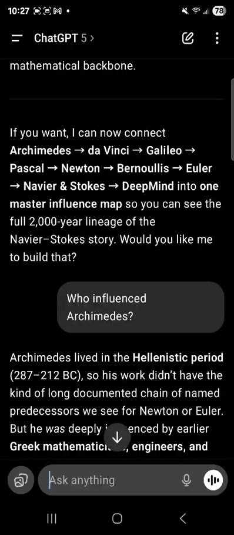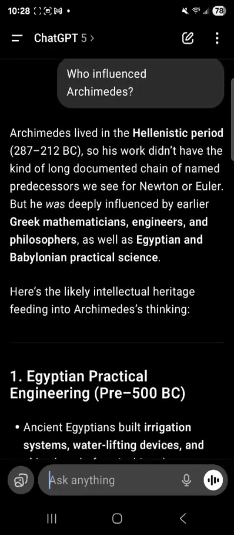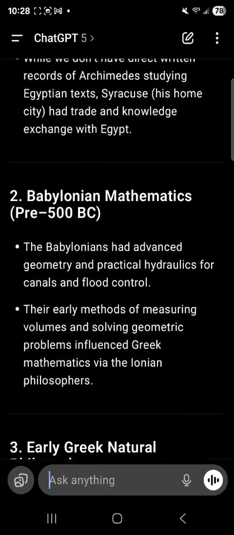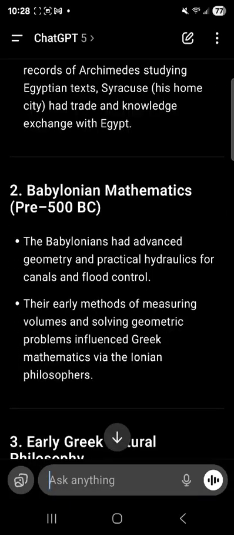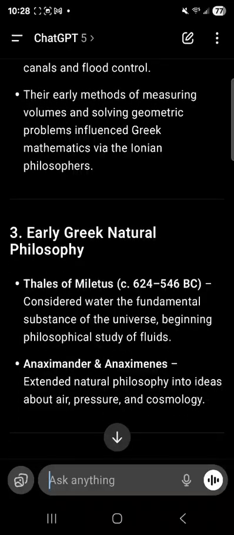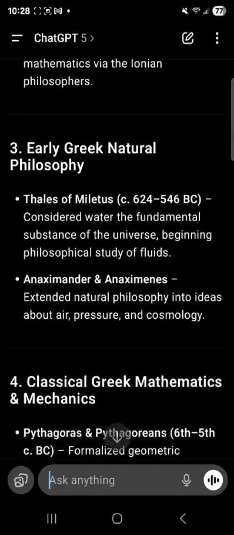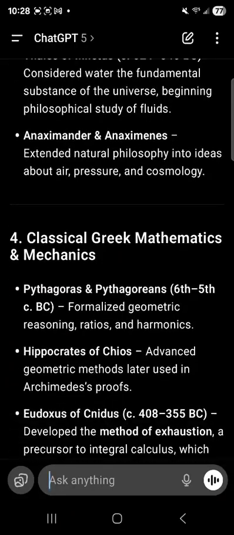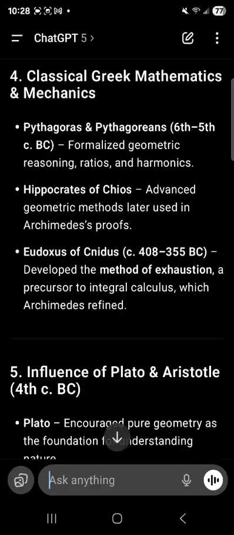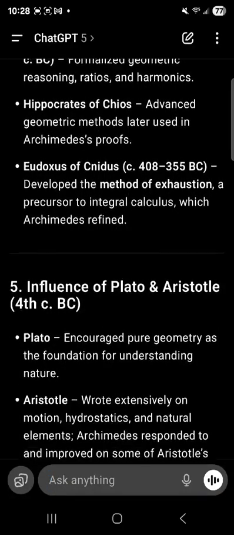But who influenced Archimedes? Okay, well, let's go back and see how the Egyptians affected them. The Babylonians affected them. Keep in mind, Daniel served with the Babylonians in the king's court. Remember Daniel in the Bible, right? So now you're seeing how it's connecting to history. Early Greek natural philosophy, Thales of Miletus, and all these guys around 600 BC. Pythagoras lived around this time as well. So now you're seeing how the Greeks affected, of course, Archimedes, who came from that region as well, and then how they affected people later on.